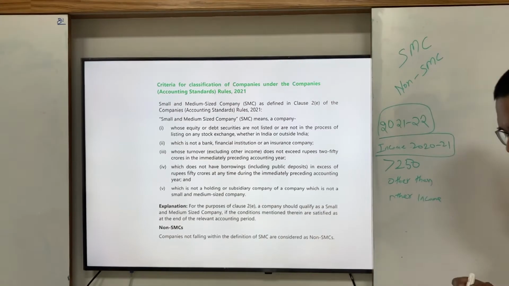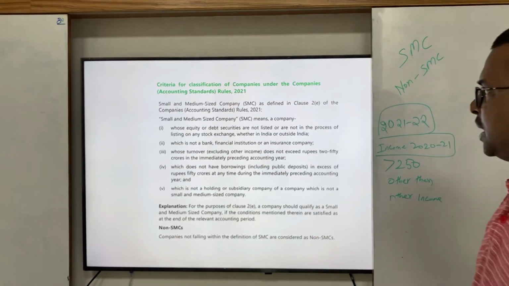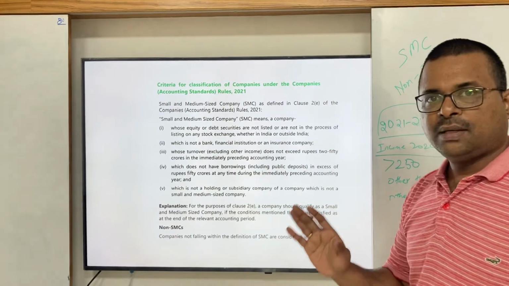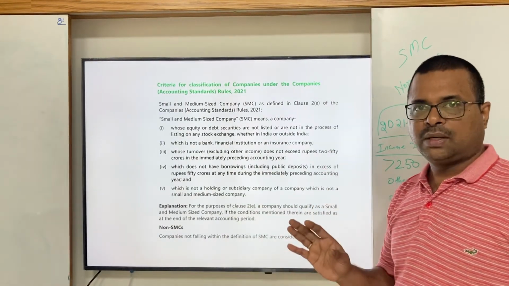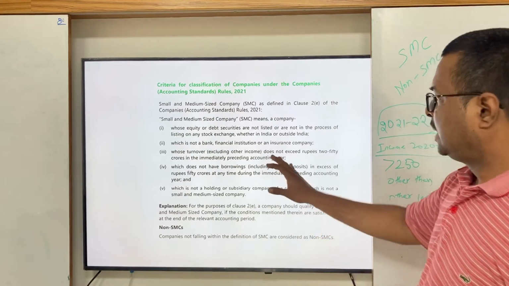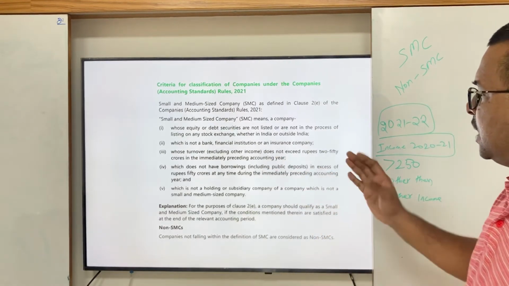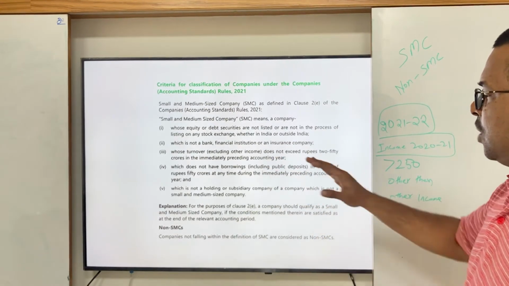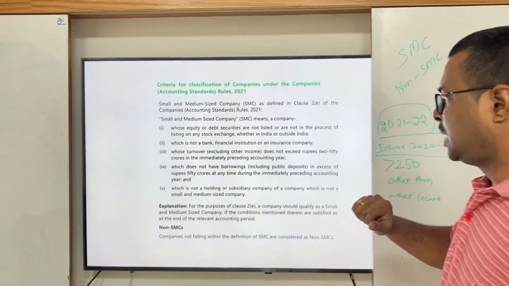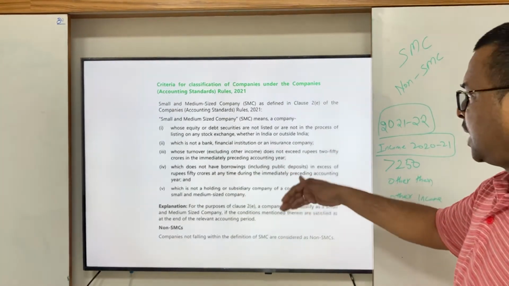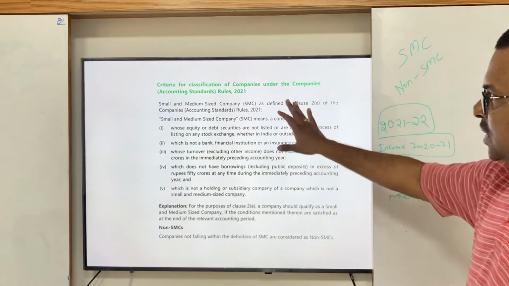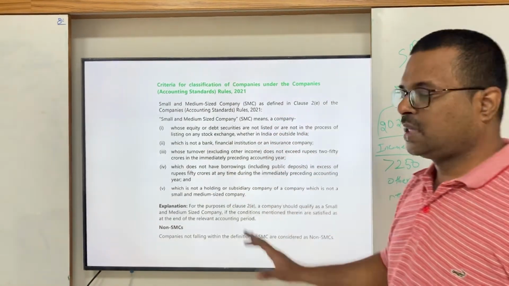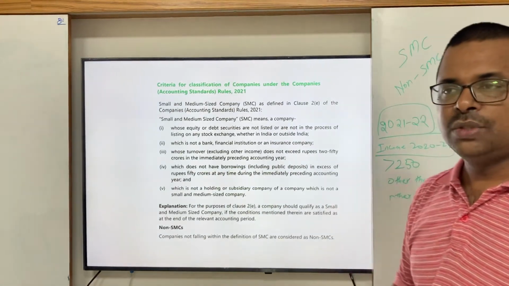In case of small and medium sized companies, the old version also had the same clauses, the only thing is the turnover. Earlier the turnover was 50 crores, now they made it 250 crores. And in case of borrowings, earlier it was 10 crores, now they made it 50 crores. Otherwise, the other clauses remain the same, there is no change.